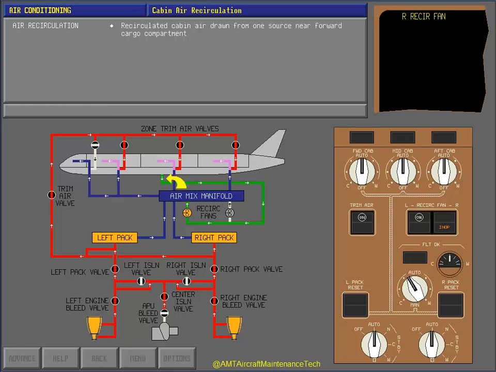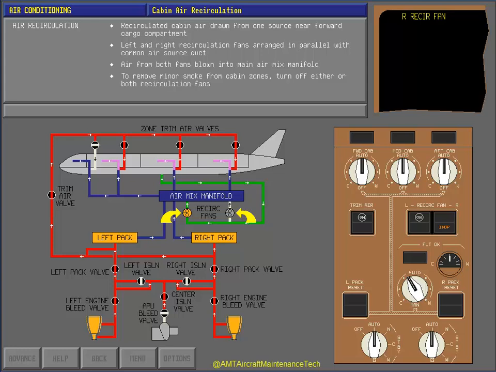On the 767, recirculated cabin air is drawn from only one source, near the forward cargo compartment. The left and right recirculation fans are arranged in parallel with a common air source duct. Air from both fans is blown into the main air mix manifold. To remove minor smoke from the cabin zones in the 767, turn off either or both recirculation fans.